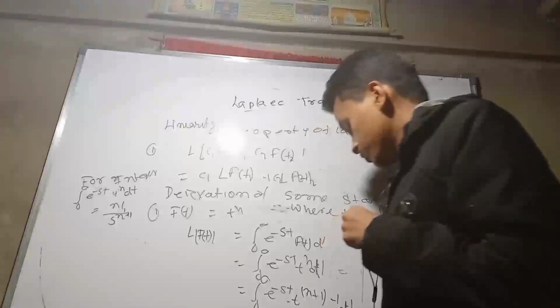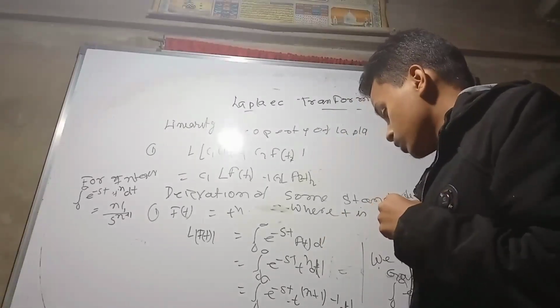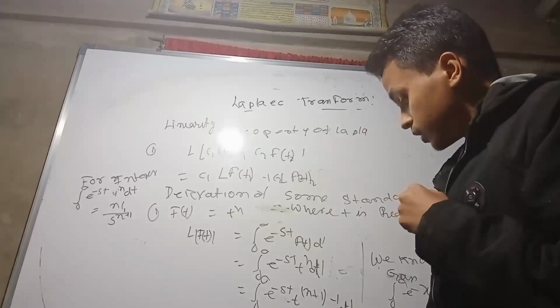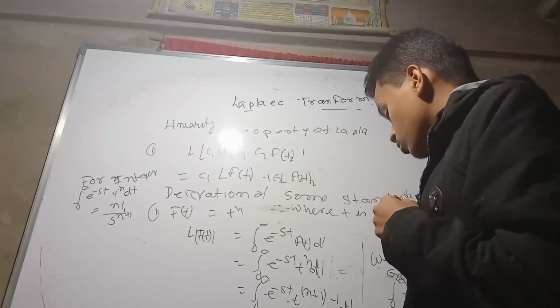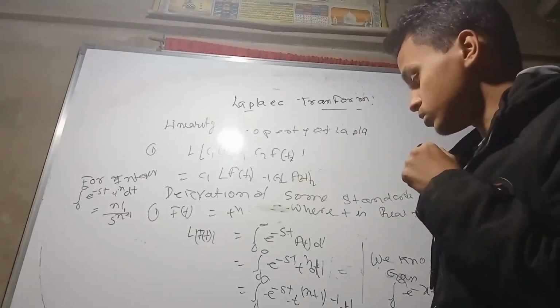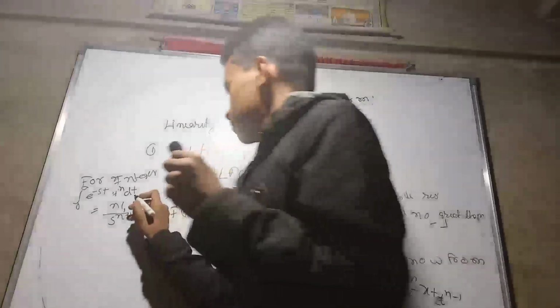From this result, gamma n plus 1 is nothing but n factorial, so that will be s to the power n plus 1. That will be our result.